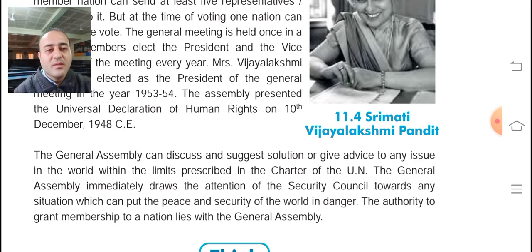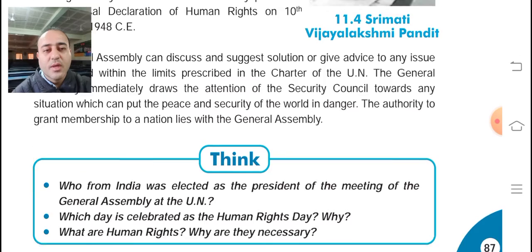So we saw that there are many countries, almost 193 countries, that are member nations of the United Nations. If any country wants to become a member nation or get membership, then the right to grant permission, the right to grant membership, lies in the hands of the General Assembly. Okay.